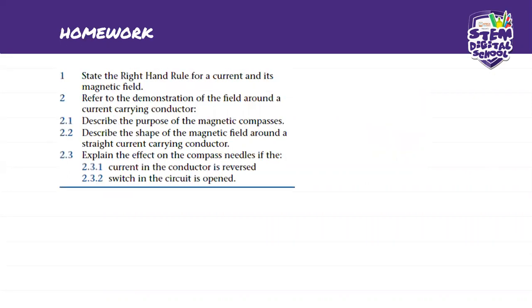Okay, so number 2.2 says describe the shape of the magnetic field around a straight current carrying conductor.